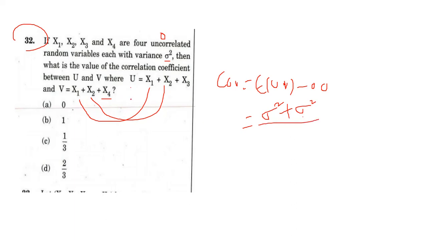Now we need standard deviation of U and standard deviation of V. For finding standard deviation of U, there 3 variables are there, so we get here uncorrelated means covariance is 0 here. 3 sigma square plus, standard deviation of V also 3 sigma square.